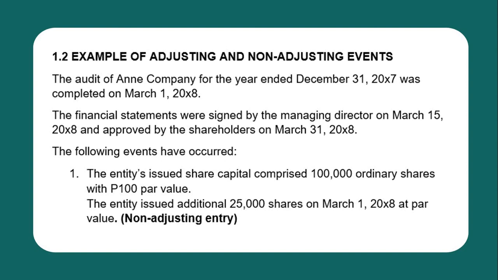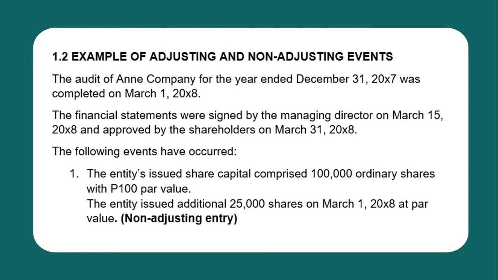The final say for approval of the financial statements rests on the shareholders, which indicates the financial statements are authorized for issue. So the issuance date was March 31, 2008, and events that happened prior to that date are considered events after the reporting period. Here we classify whether they are adjusting or non-adjusting events.